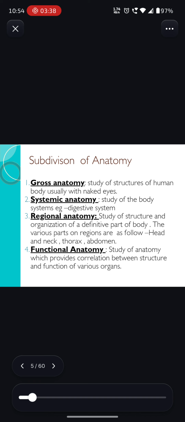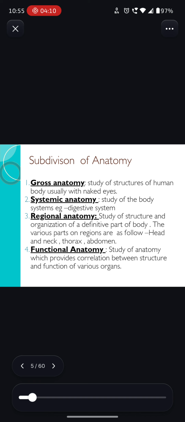Next, that is subdivision of anatomy. The anatomy has been divided into many divisions. The first one is gross anatomy. Gross anatomy means the study of the structure of the human body, usually with naked eyes. Here, without cutting and without using any microscope, if we study the human body with naked eyes, that is called gross anatomy. Number two is systemic anatomy, the study of the human body systems.